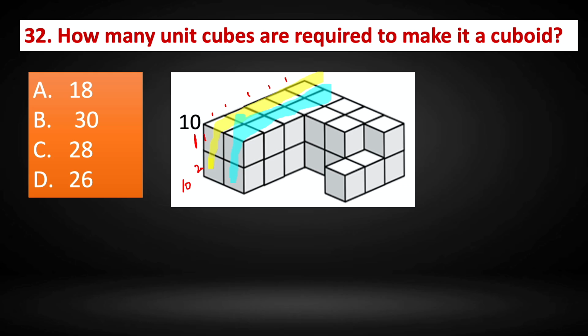Second line also will have 10 unit cubes. So we have 10 in the first line, 10 in the second line, and the next line, if you see, there are just 2 columns, 2 rows, right? So there is a total of only 4. So we need 6 more to make that line complete. And also if you look at the fourth line, again there are only 4 unit cubes. We need another 6 more to make it 10. And also in the next line we have only 4 unit cubes. We need 6 more to make it 10.